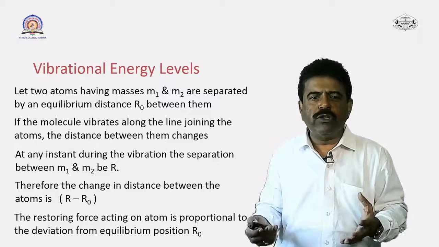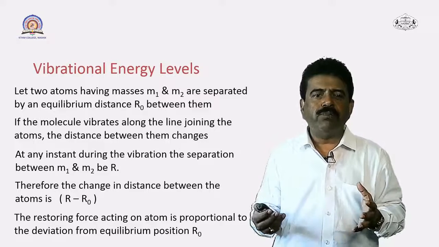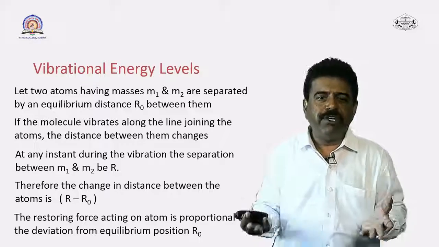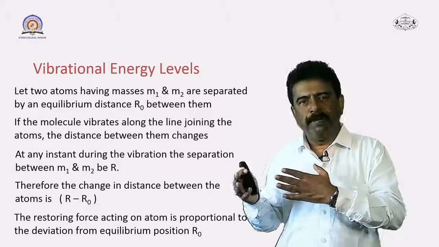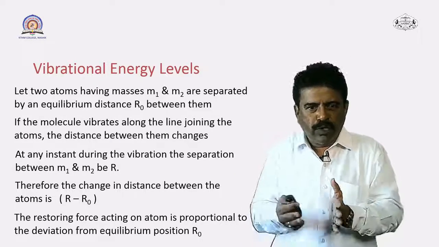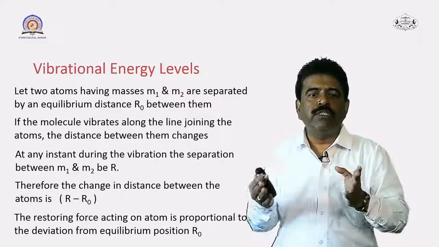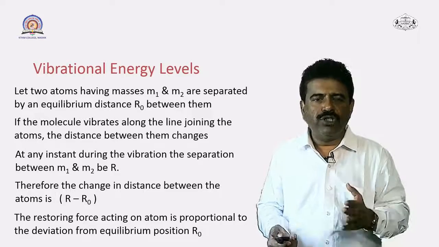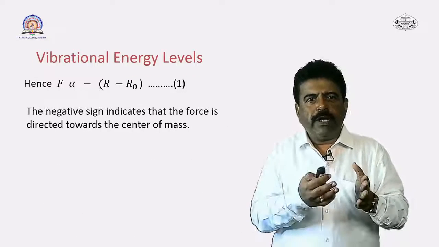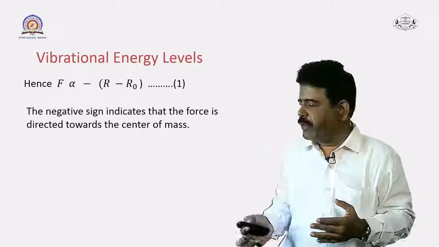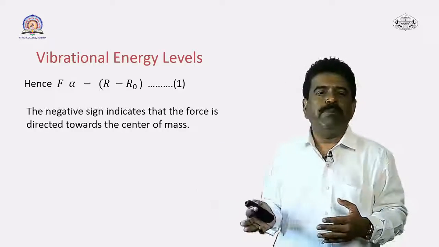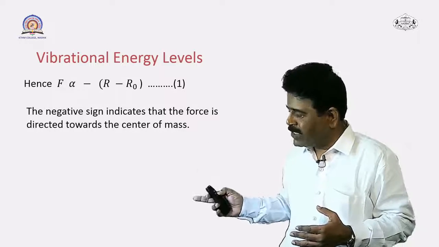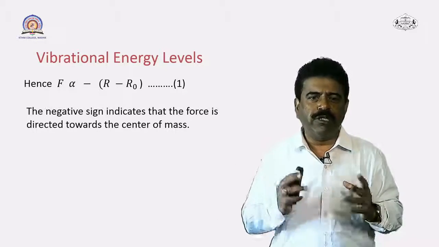So the restoring force acting on the atoms is proportional to this change in distance, that means the deviation from the equilibrium position r0. So restoring force is always proportional to this deviation. You can represent this by a simple equation: F is directly proportional to minus (r minus r0). Suppose this is equation number 1.